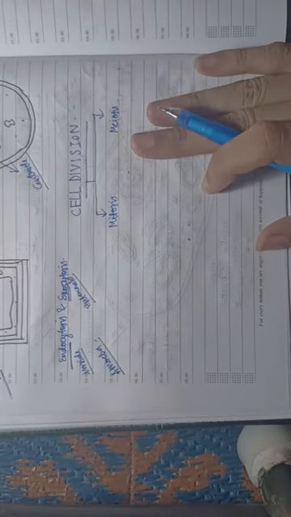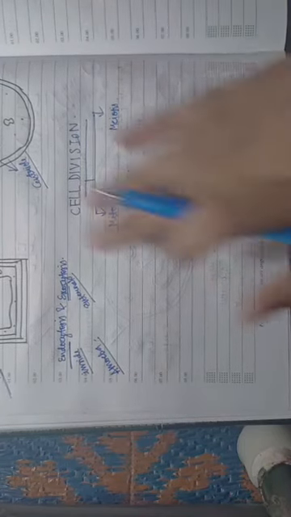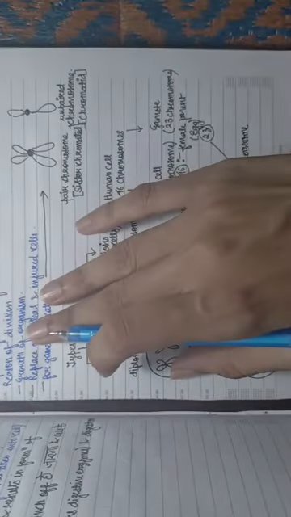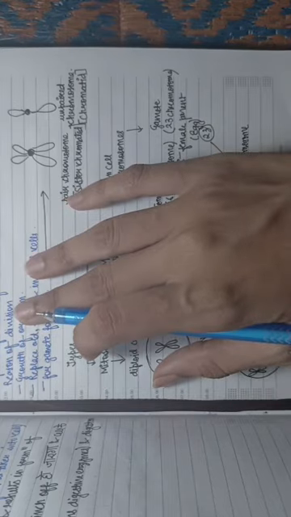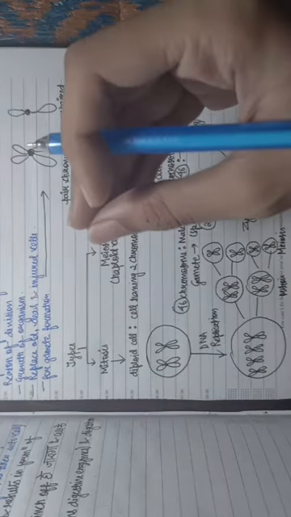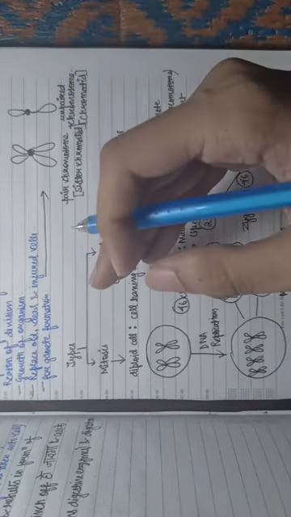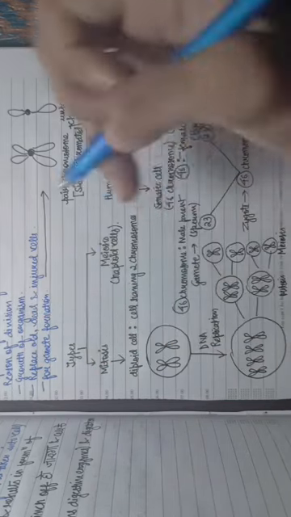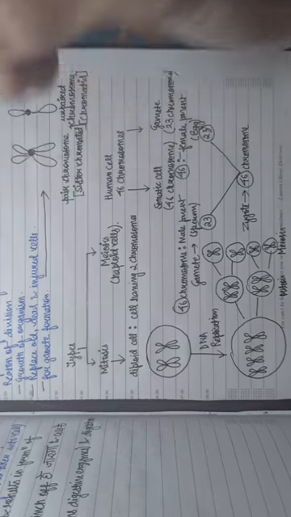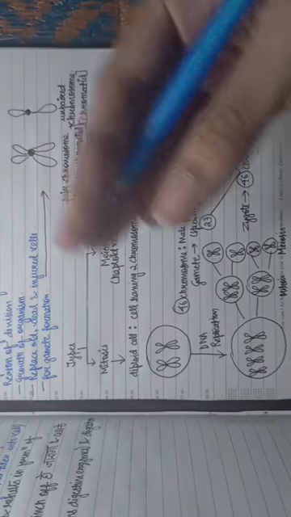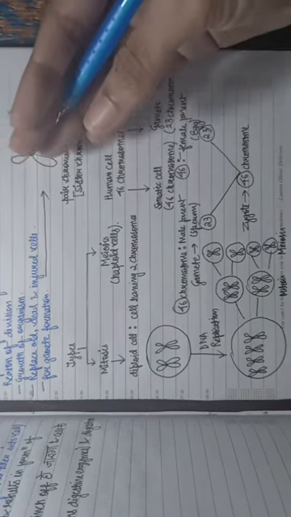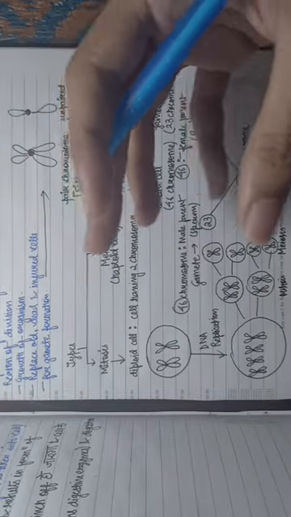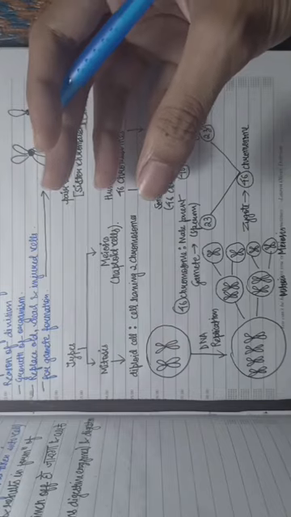I will make one diagram, and from that diagram only this whole topic will be crystal clear to you. So first thing which I have written here is the reason of the division. So why this cell division is important? So there are three important points, that is the first one is the growth of the organism. एक छोटा सा सेल है और उसको बड़ा होना है. हम बच्चे से बड़े हो रहे हैं. वी आर ग्रोइंग बिकॉज हर एक सेल डिवाइड होकर के इज हेल्पिंग इन ग्रोइंग दैट ऑर्गेनिज्म.